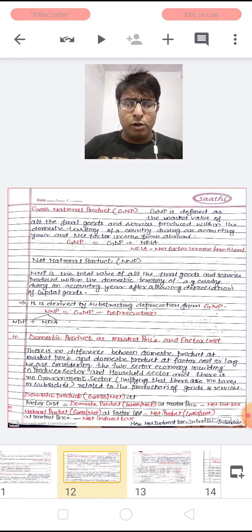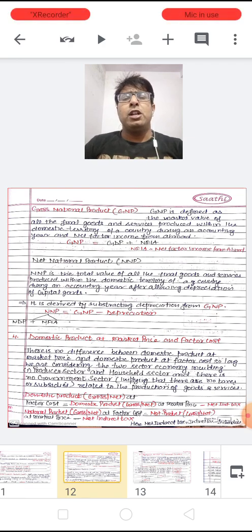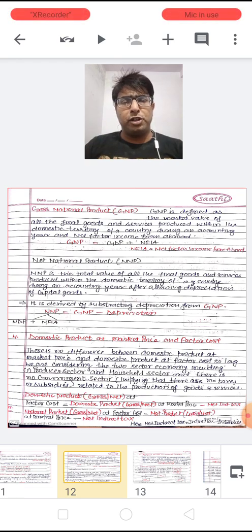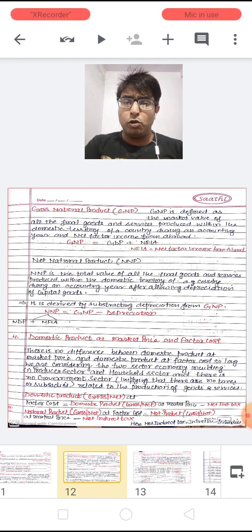Children, I want to explain in very simple language that when we go from gross to net or from net to gross, the only difference is the depreciation. When gross minus depreciation, it becomes equal to net, and when net plus depreciation, it becomes equal to gross.